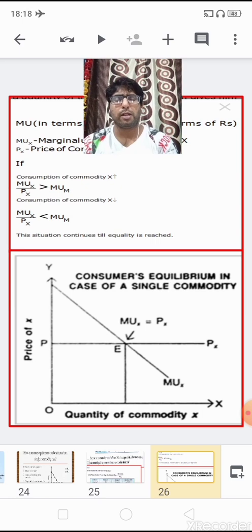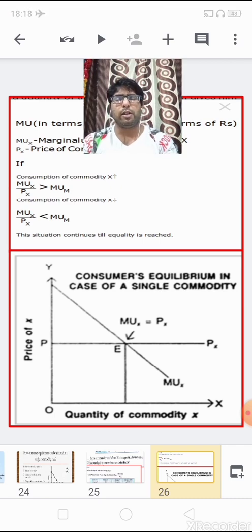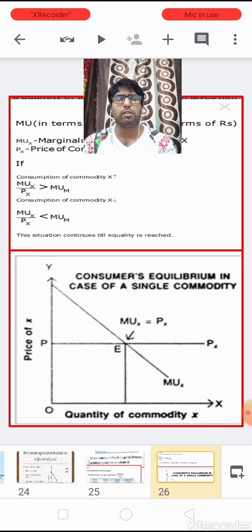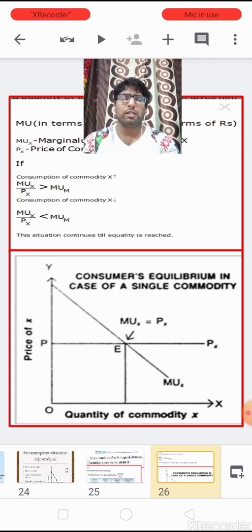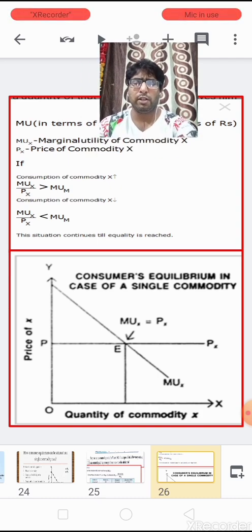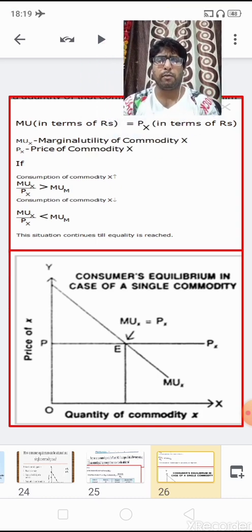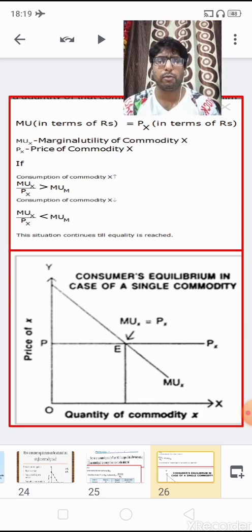Now both the marginal utility in terms of money curve as well as the price curve intersect at the point E, and this is the point where marginal utility in terms of money is equal to the price paid for the commodity. So this is the way we find the consumer's equilibrium point, and we can draw it in a diagram also. Now children, there are some observations we need to understand. Marginal utility in terms of money equal to the price paid for the commodity is the equilibrium position which has to be ascertained while calculating the equilibrium point.